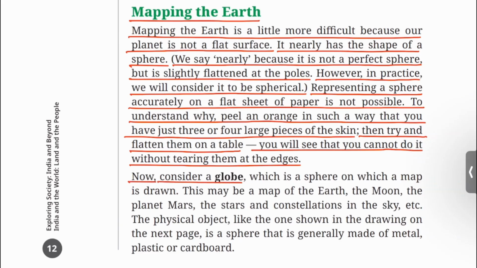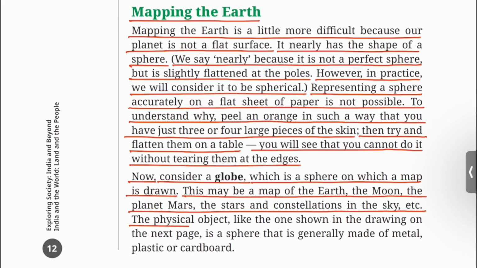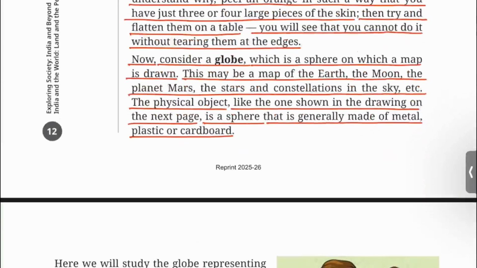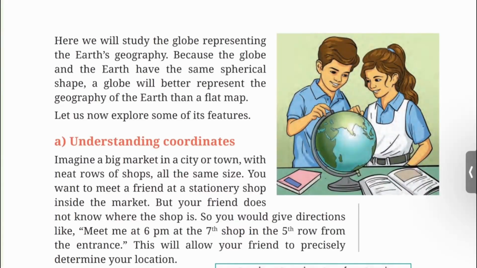Now consider a globe, which is a sphere on which a map is drawn. This may be a map of the Earth, the Moon, the planet Mars, the stars and constellations in the sky, etc. The physical object, like the one shown in the drawing on the next page, is a sphere that is generally made of metal, plastic or cardboard. You can see a globe here.